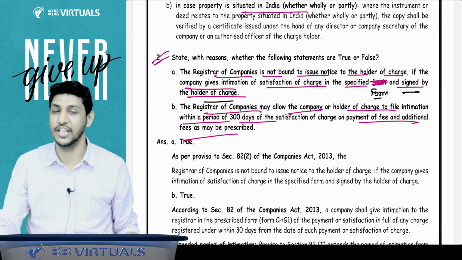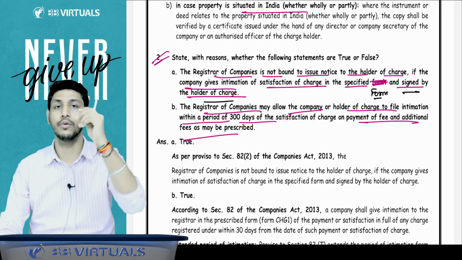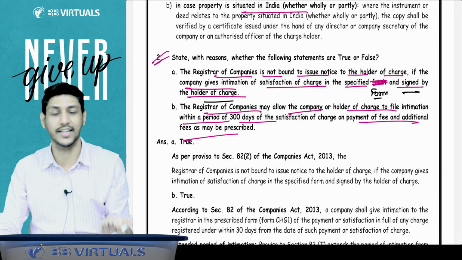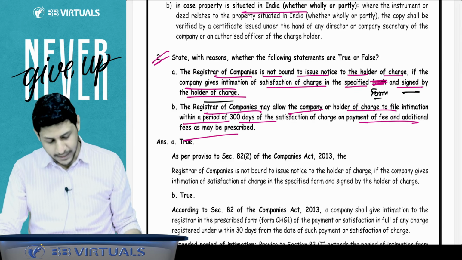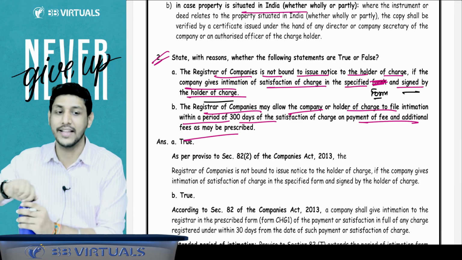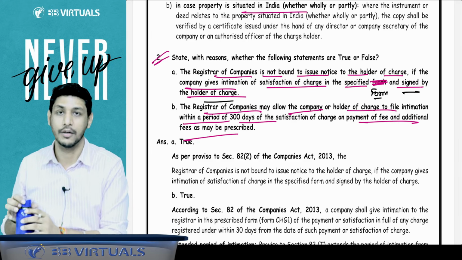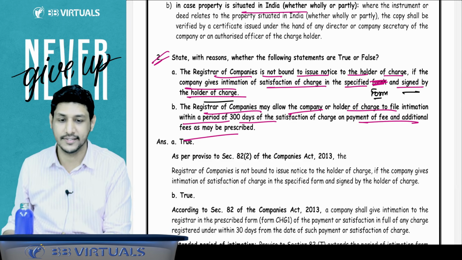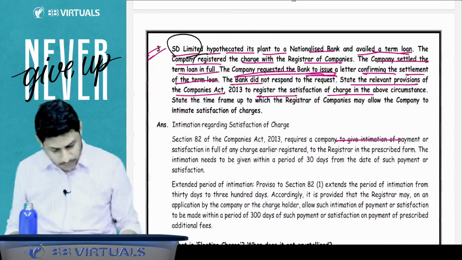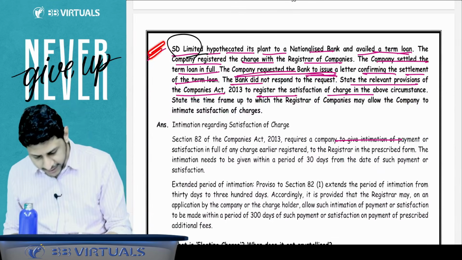Primarily, originally, initially, 30 days are allowed. But if you make an application for the extension, ROC will grant you the extension, and in that case, you will be able to file that satisfaction form within a period of 300 days. Got it, sir. Now, read this question.